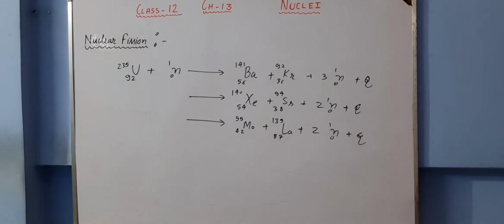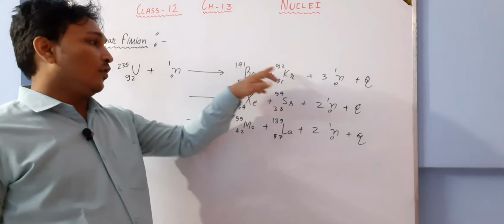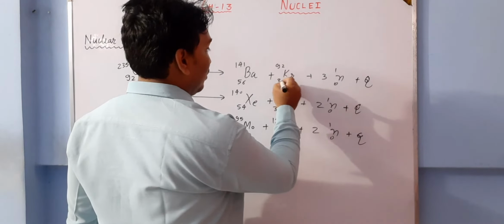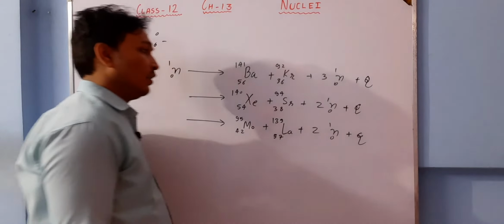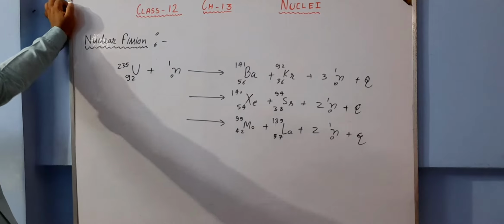But what you have to take care of is to add all these. First, let us add the bottom ones. We have 56 plus 36, which gives 92.